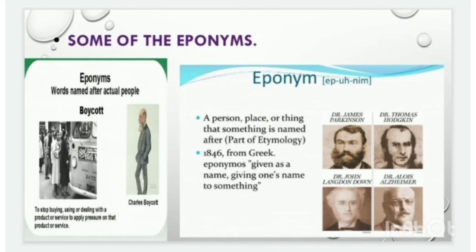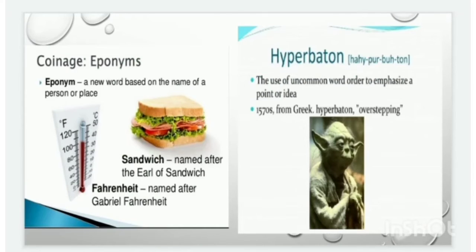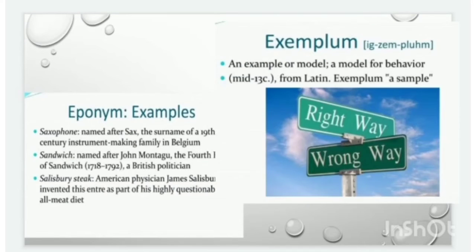Here are a few eponyms as follows: Boycott from Charles Boycott, and the diseases Parkinson's and Alzheimer's are named after James Parkinson and Alois Alzheimer. Sandwich is an eponym from the Earl of Sandwich. Fahrenheit is named after Gabriel Fahrenheit, and hyperbaton is from the Greek hyperbaton, overstepping. Saxophone is named after Sax, the instrument maker from a Belgian family, and the Salisbury steak, a diet meat, is named after the American physician James Salisbury. Example is named after the Latin word exemplum.